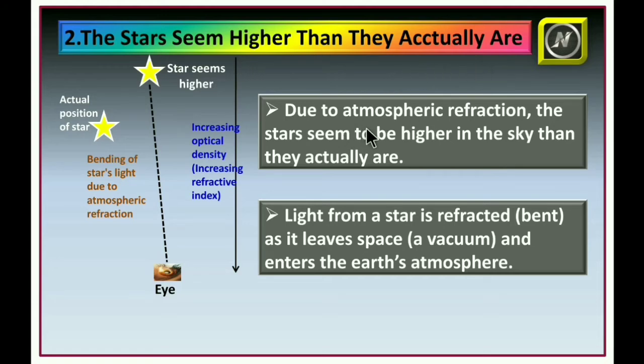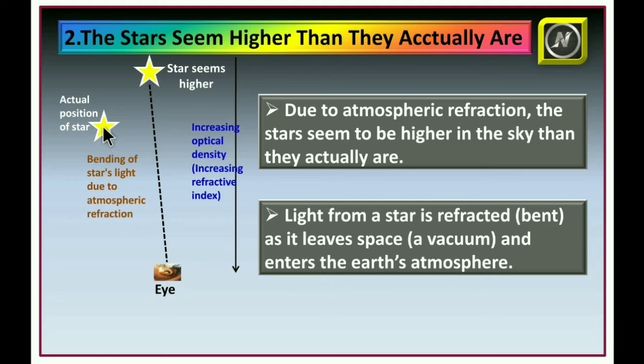Due to atmospheric refraction, the stars seem to be higher in the sky than they actually are. If you see this diagram, this is the actual position of the star, and this is the star we are able to see. That means the star seems higher than the actual. Light from a star is refracted or bent as it leaves space, from vacuum, and enters the Earth's atmosphere.